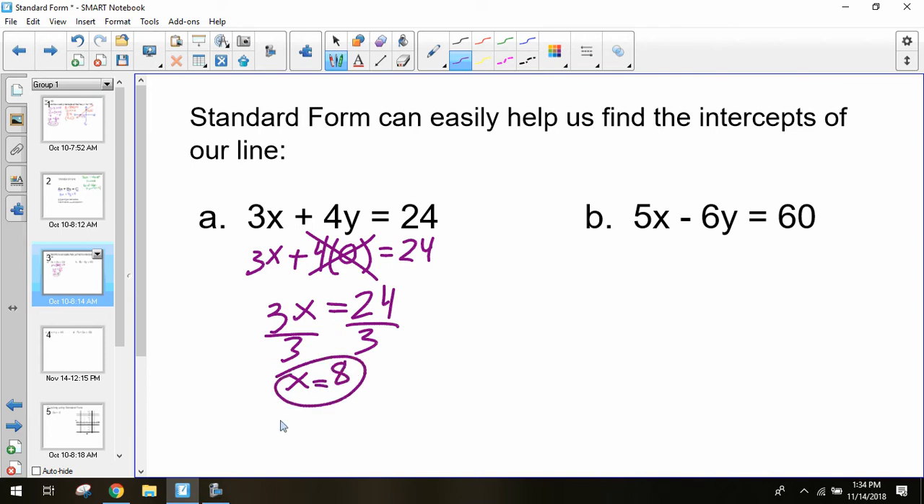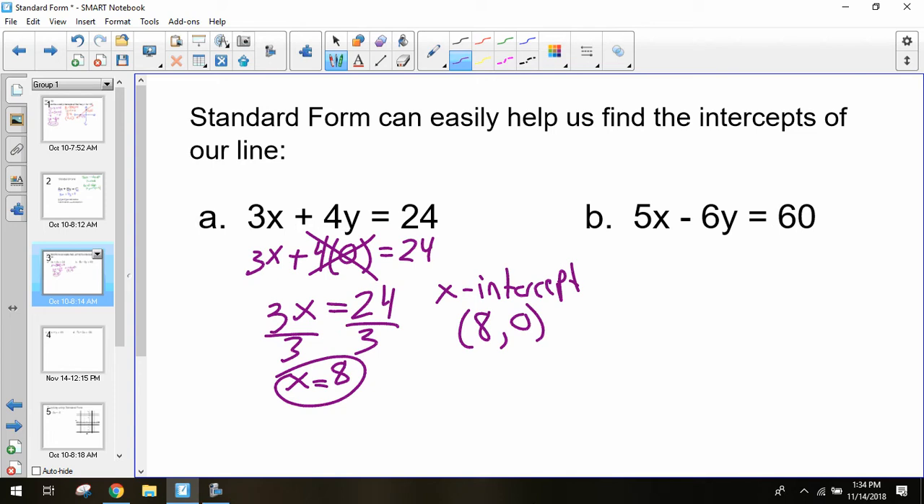So once again, x equals 8 is the value of the coordinate, but when I think of the x-intercept as a coordinate point, it's going to be 8, and then I plug in 0 for y. So that's my x-intercept.